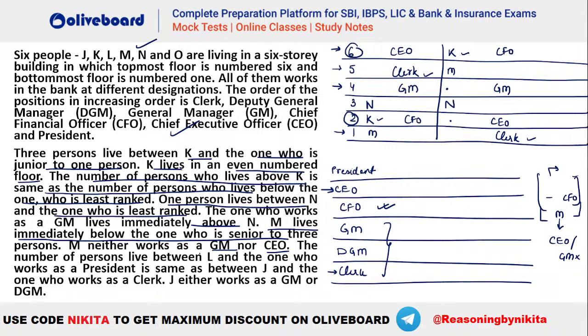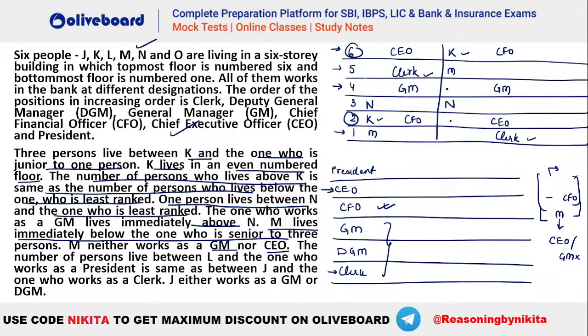अच्छा, आगे देखो what is given here. The number of persons living between L and the one who is president is same as between J and clerk. J either works as GM or DGM. ठीक है, चलो सपना ने आंसर दे दिया, चेक कर लेते हैं whether that is the right answer or not. So the number of persons, what is it saying? The number of persons who live between L and the one who is president. L और president के बीच में उतने ही persons होने चाहिए जितने हमारे पास किसके बीच में है, we have between your J and your clerk.